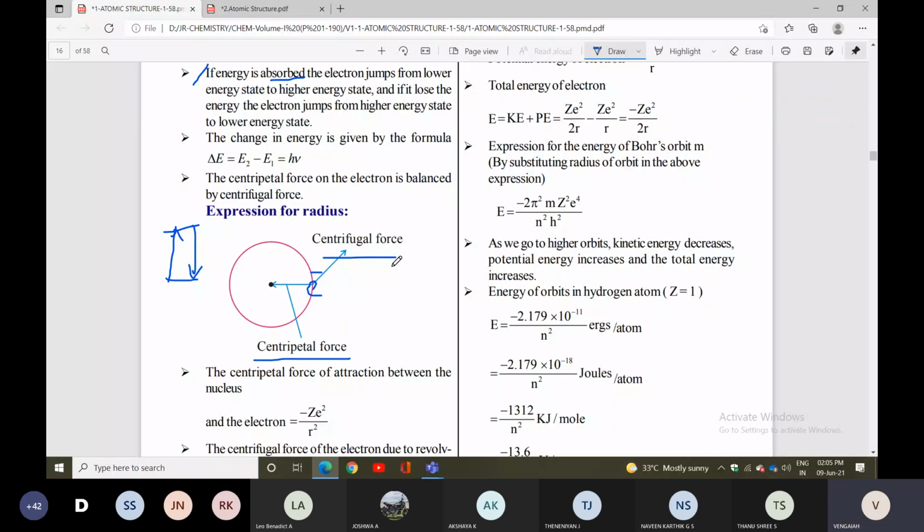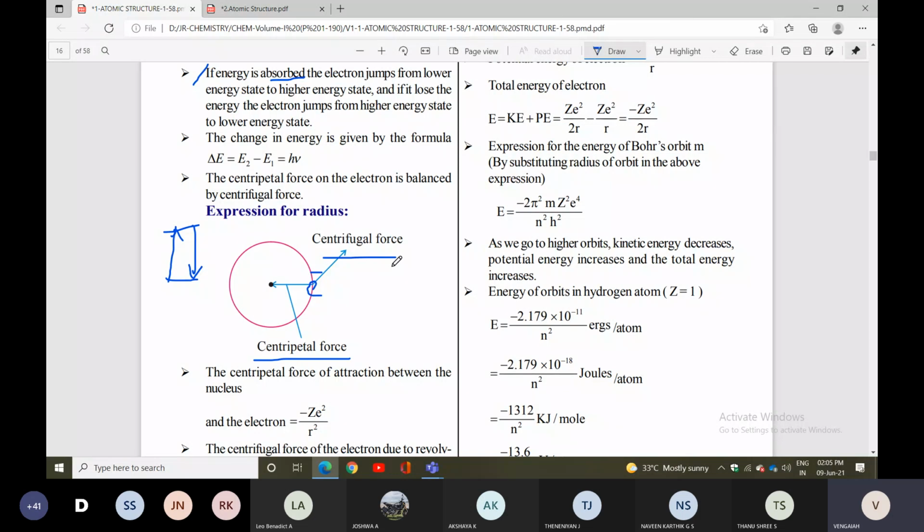So Sun is there and Earth is there. Earth will be revolving around the Sun. There will be attraction between Sun and Earth, and that attraction will be overcome. That's why it is revolving. So there will be two forces: one is the centripetal force, and one is the centrifugal force. One is towards the Sun direction, and the next one is away from the Sun.